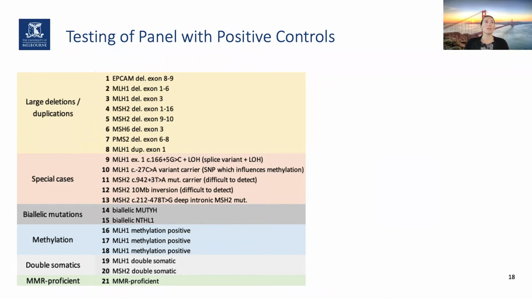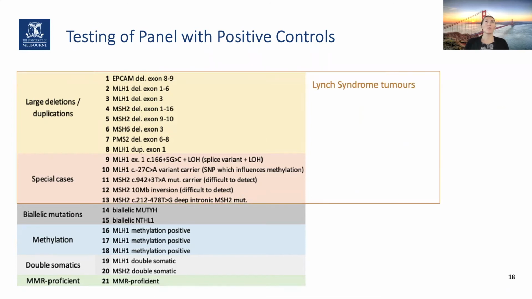We included large deletions and duplications in the MMR genes and some special cases such as variants in splice site regions, and loss of heterozygosity. Some looked at the -27 SNP, which we know influences methylation, and we added also some other variants which we know are difficult to detect using current sequencing.